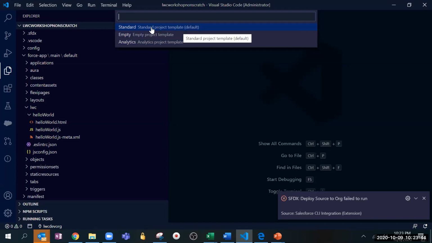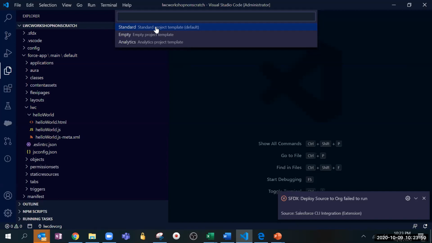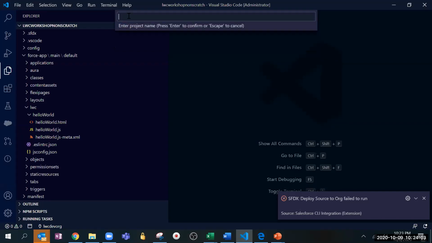Okay, so let me go back. I did create project with manifest. Then I'm using the template. Standard only we have to use. You can try MT and analytics, but I never tried, so you can go ahead and check that. But mostly we choose standard. Then put the project name, LWC workshop.